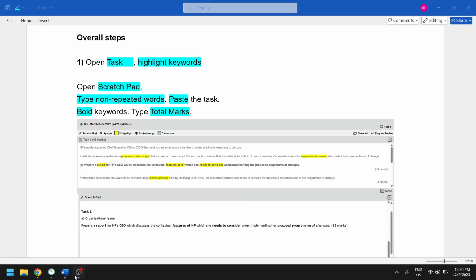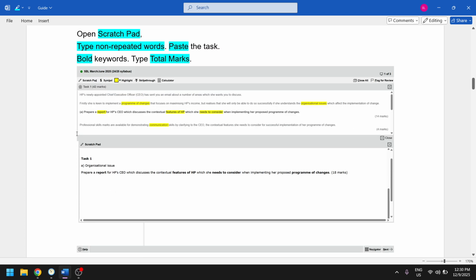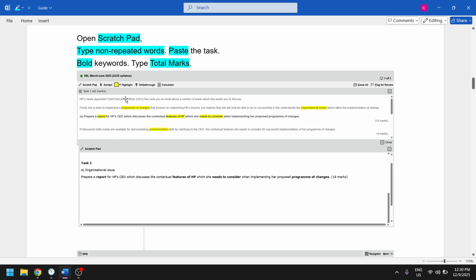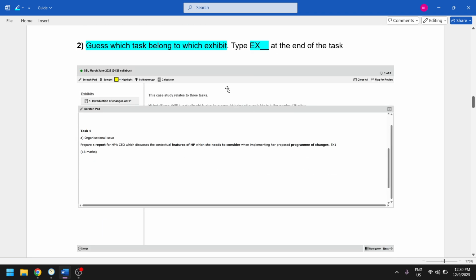So now let's continue. The overall steps we have done so far: first we open the task, highlight keywords, scrap that, bold the keywords, then type the total marks. Then let's guess which task belongs to which exhibit.